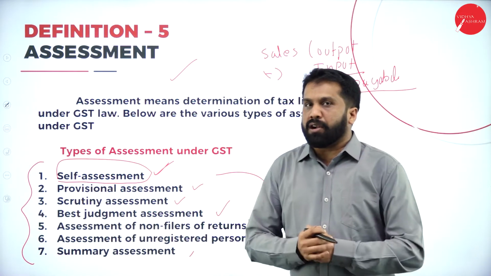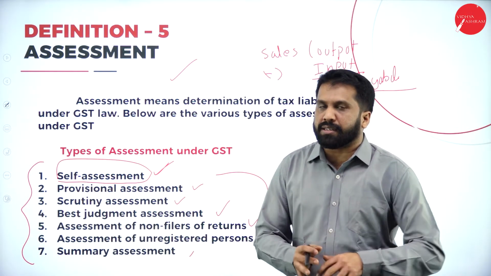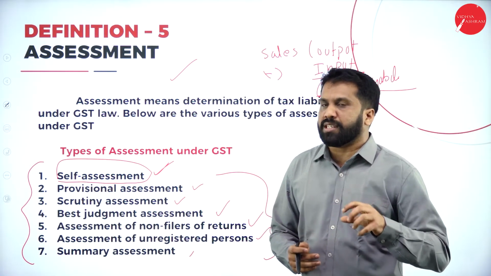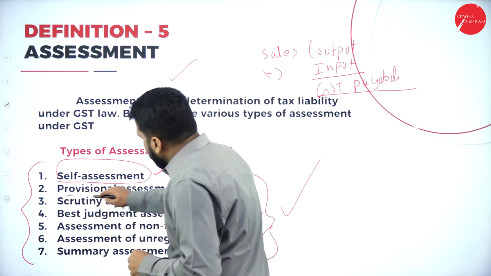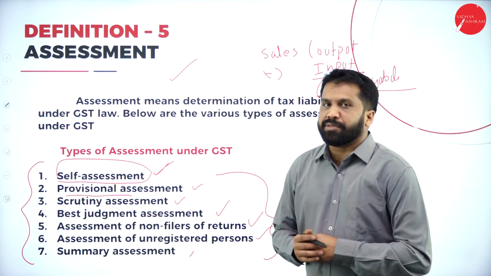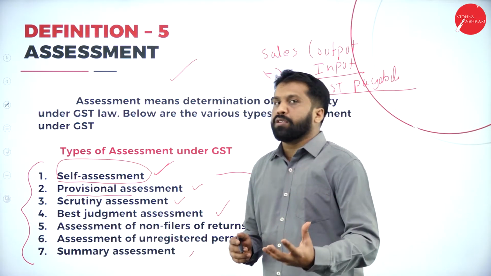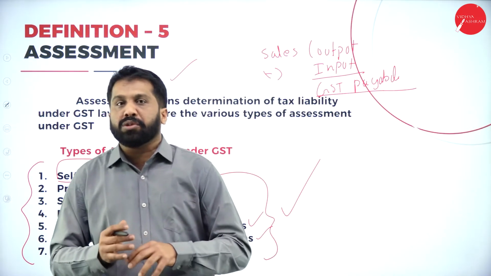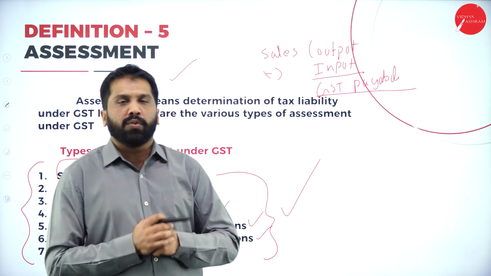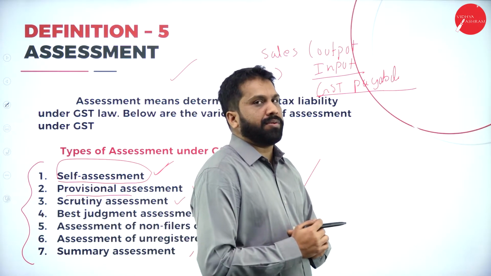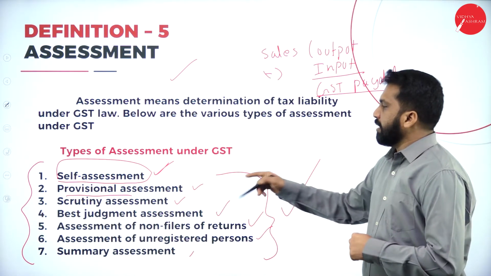Or else, if you are not sure with your sales and purchases, you can go for provisional assessment. What is provisional assessment? It is an approximate amount. Until you calculate the exact value, you go for an approximate value. That is called your provisional assessment.